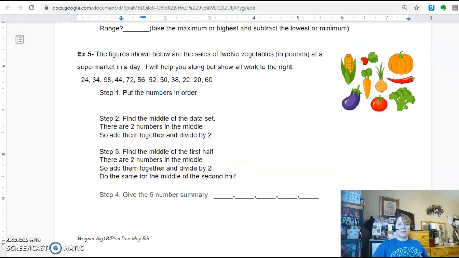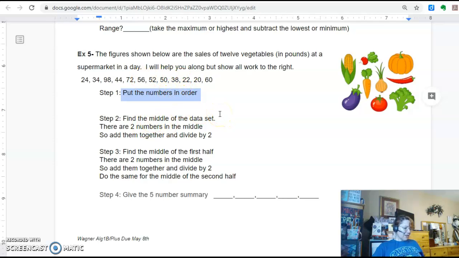So what's happening here? I give you an example and I want you to try this one on your own. So you'd have to take this example and the first thing you'd have to do is put the numbers in order from highest to lowest. Then you want to figure out what the middle is. So I'm going to take a look at this for a second. So it looks like to find the middle, you're actually going to have to take the 2 numbers and divide by 2 for that. Okay, so when you put these in order, you're going to have 2 numbers in the middle.